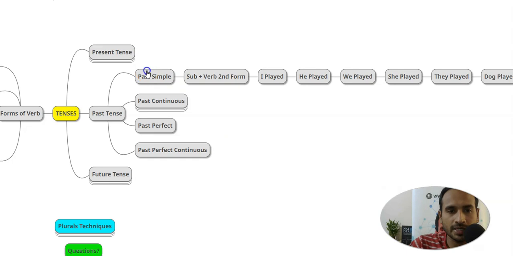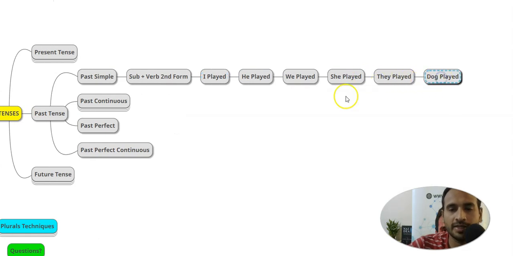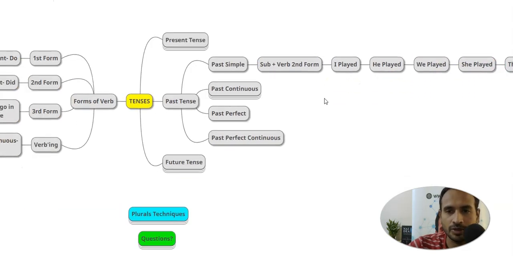So when it comes to past simple, what is this? Subject plus second form. Did, played, ate, cooked, looked, anything that comes in. So here, मैं खेल चुका हूँ, मैं खा चुका हूँ, मैं जा चुका हूँ, something like that. Okay, where is Ram? No, he went, he left. Okay, leave, left. So चला गया. Past simple will come for anything that is completed recently. So here I played, he played, we played, she played, dog played, they played, everything it comes. Okay, you played.